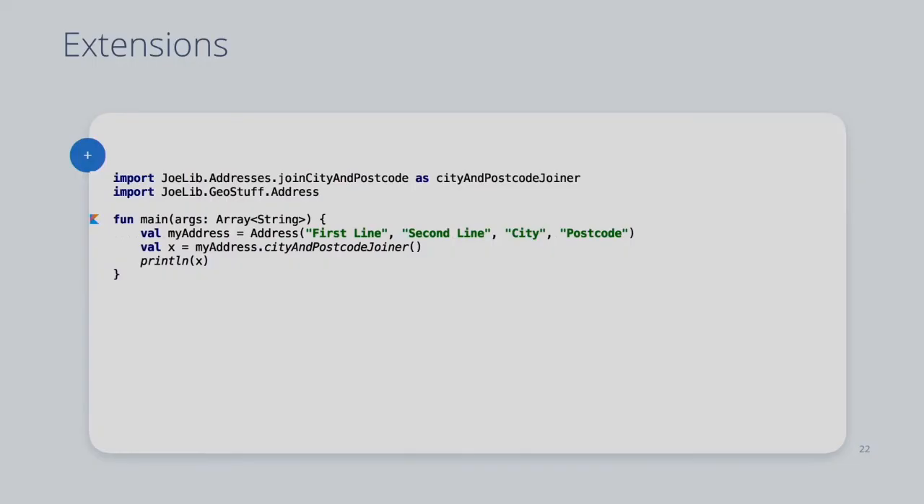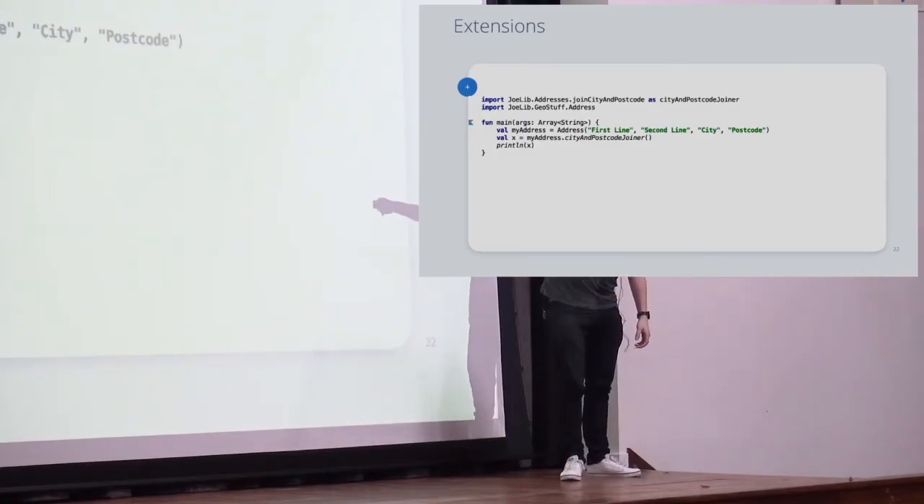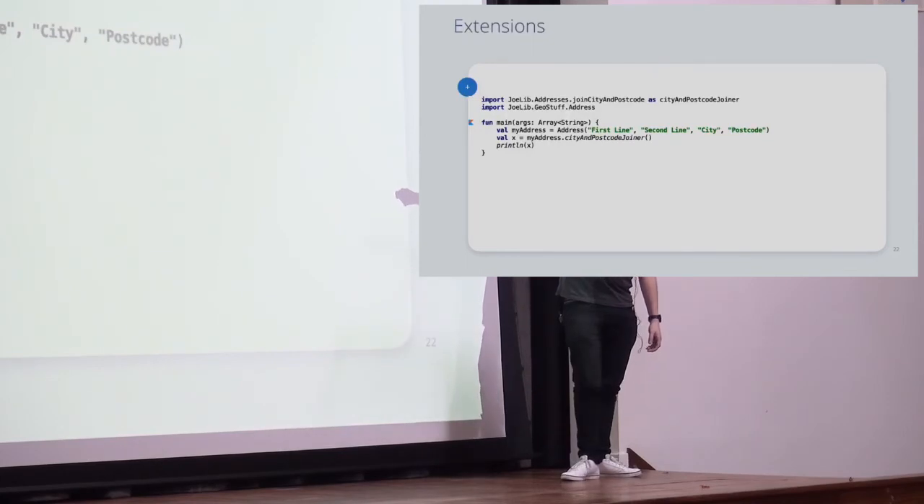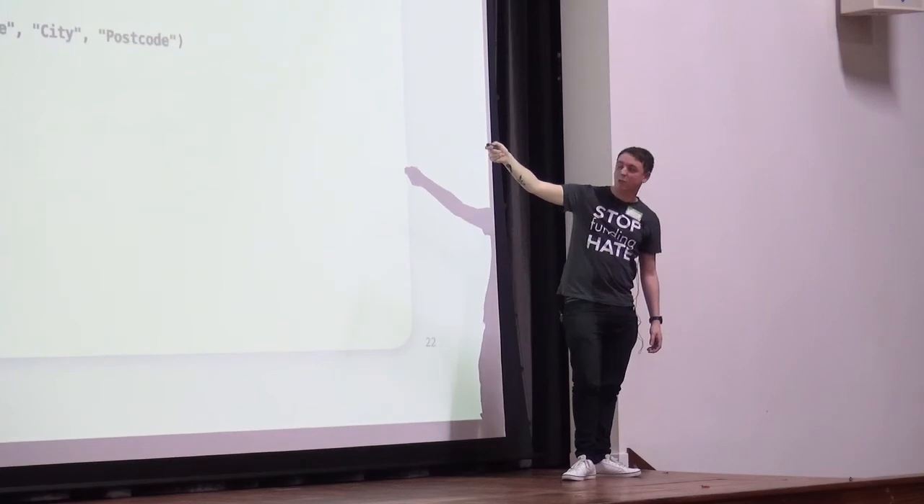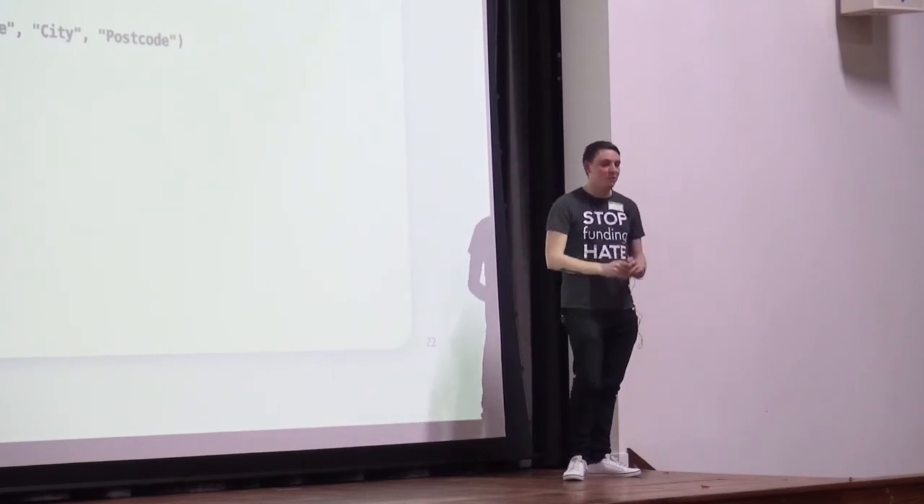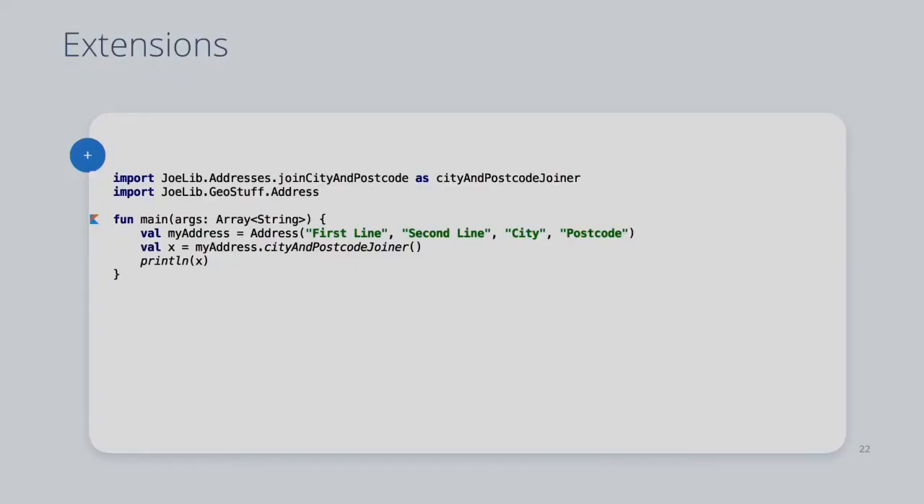But you can get clashes quite easily, especially as libraries change over time. So when you import an extension function, you can actually rename it, okay, which is what I'm doing here. So I'm importing from jolib.addresses.join city and postcode, which is the function, and I'm saying rename that as city and postcode joiner. I'm sorry that wasn't very creative for these examples, by the way, and I couldn't think of a good name for it. But for some reason, we had a clash of that function because of other things going on in our massive code base that's been built upon for years and years and years.